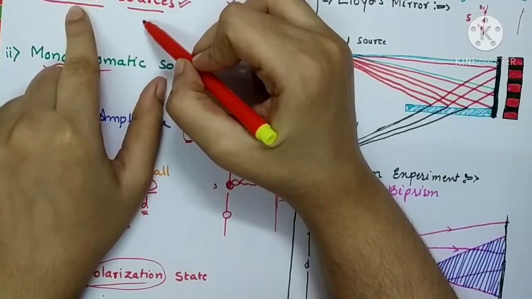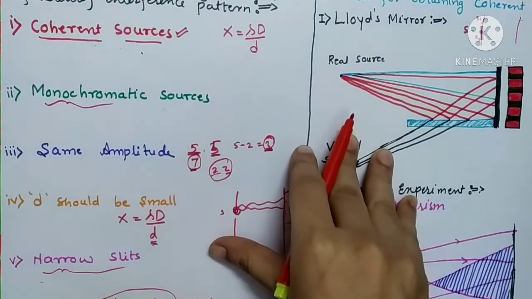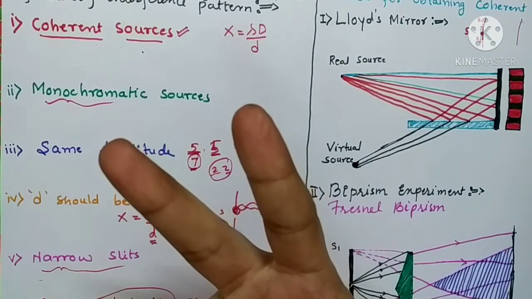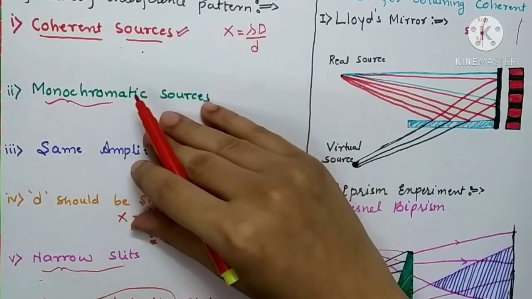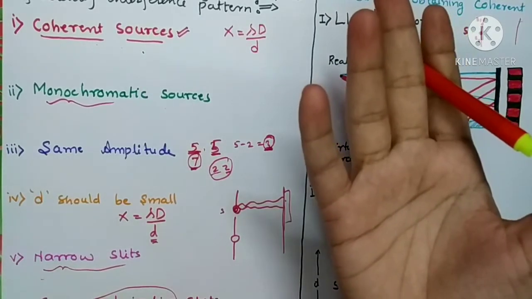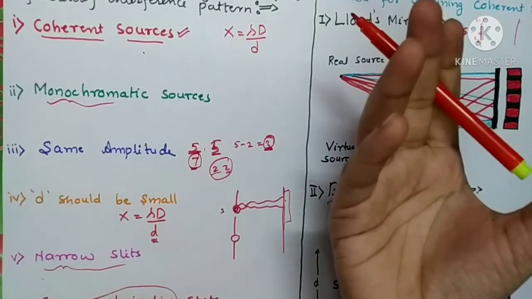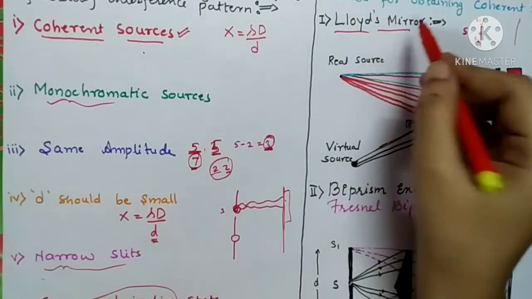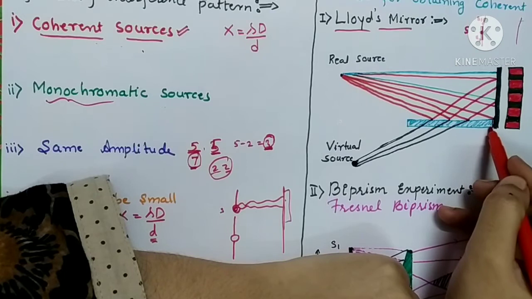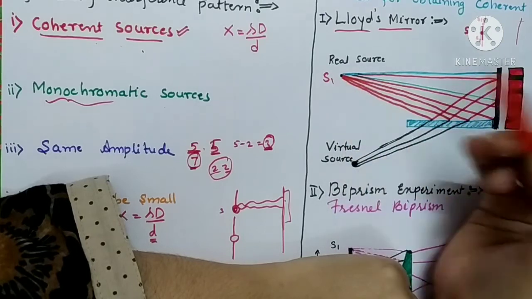Coherent sources mean what? The sources of light should be derived from a single source. So from a single source you have to derive two sources. The very first one: when we place a source of light in front of a mirror, ultimately we get another source of light, because the image of the source will also become a source of light. So this is the Lloyd's mirror. Here this blue colored slit is a Lloyd's mirror, and this is the source of light, say S1.